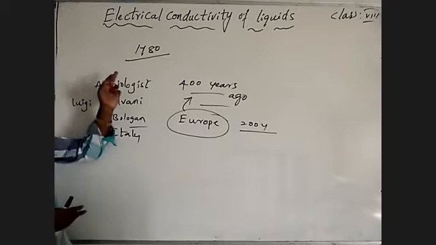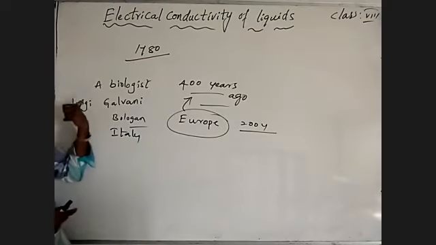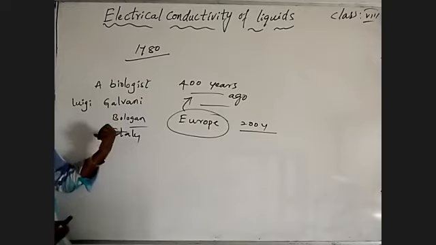A chance came in 1780 through a biologist, Luigi Galvani. He is from Italy.